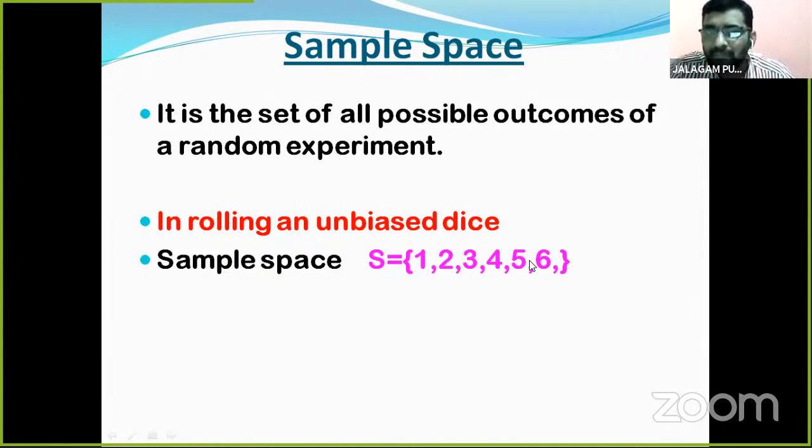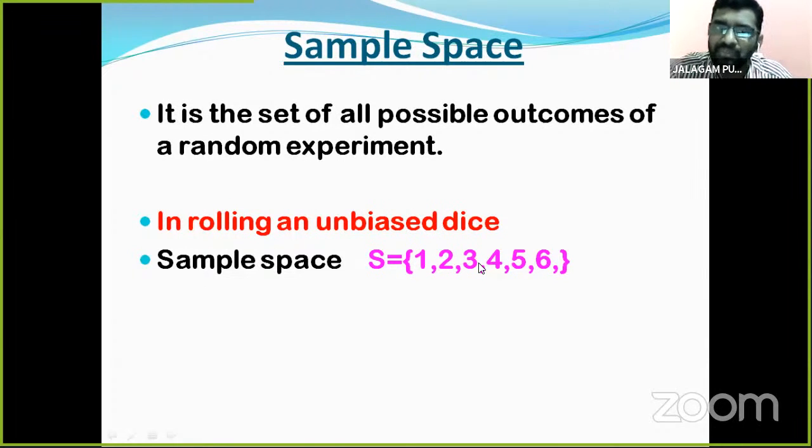Using this sample space we find the number of outcomes easily. Number of possible outcomes: how many? 1, 2, 3, 4, 5, 6. So these are the outcomes.